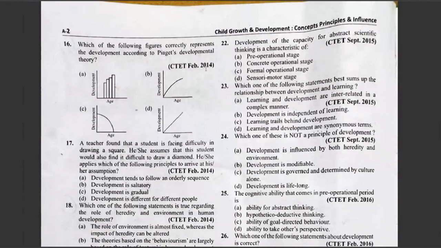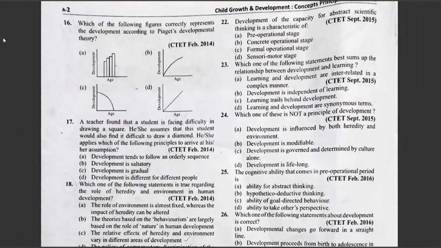Question number 16. Which of the following figures correctly represent the development according to Piaget's developmental theory? Here, four diagrams are given, and the correct answer is option A. We know that there are four stages of development according to Piaget. The first one is sensory motor stage, second one is pre-operational stage, third one is concrete operational stage, and fourth one is formal operational stage.